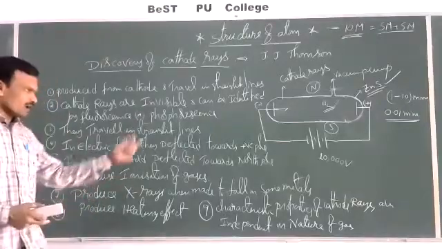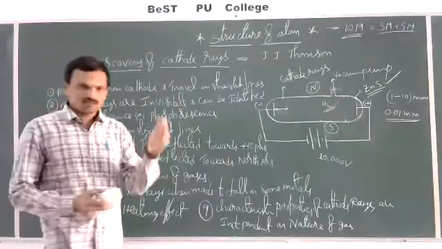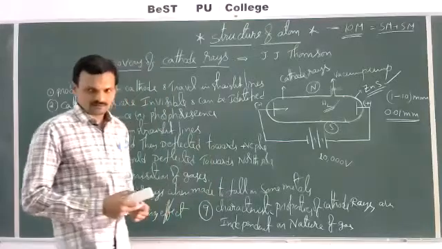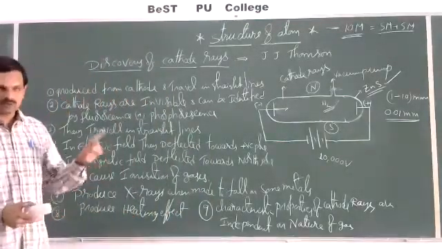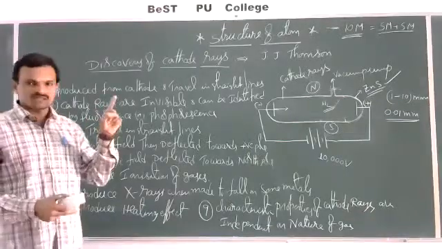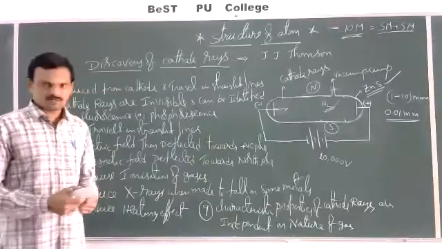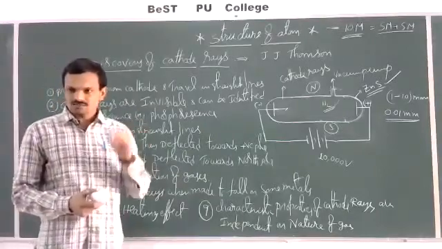Next, if any gas is placed in the path of cathode rays, the cathode rays can cause ionization of that gas. Next, when cathode rays are made to fall on the surface of certain metals, they can produce X-rays, for example metals like copper or tungsten.